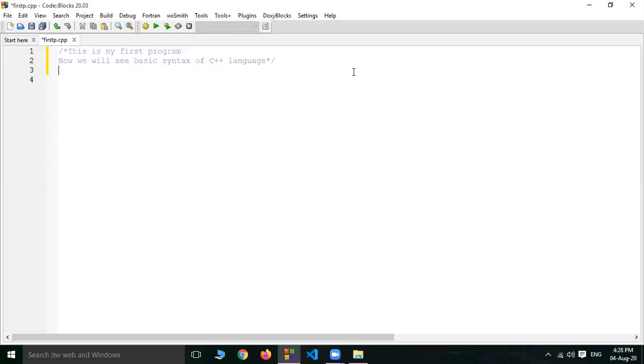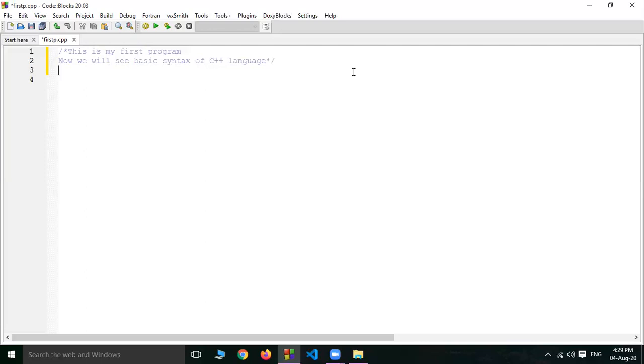So include. I want basic functions cin and cout. That cin is used to take input from the programmer, and cout will write the output on the screen. For this purpose, we need the iostream header file and also the namespace. That namespace is std. We have to include it in your program. Every C++ program must have it.